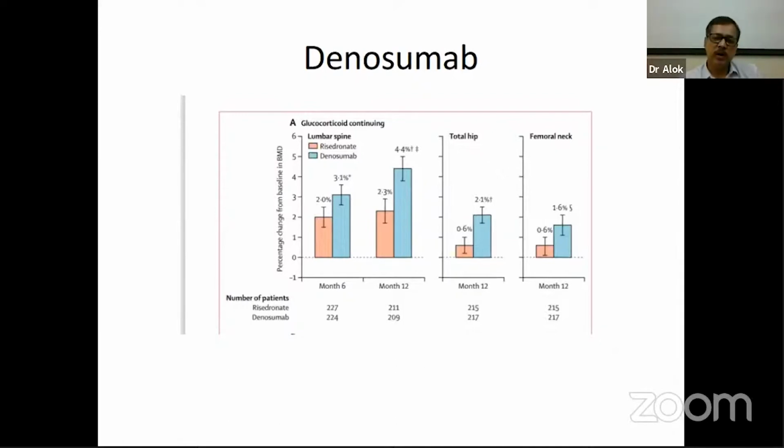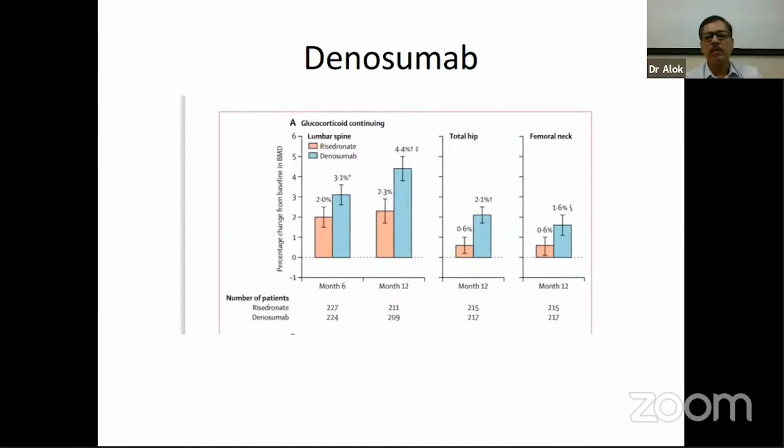Those patients who were on Denosumab received Denosumab 60 mg every 6 months. And those patients who were on risedronate received a placebo injection every 6 months for the next 2 years. The patients on Denosumab also received a placebo small tablet which they had to take every day in the morning. BMD was repeated at the end of 1 year, and bone turnover markers were seen at 3 months, 6 months, then at the end of 1 year, and then at 2 years. Those patients who were continuing glucocorticoid are our main area of interest.